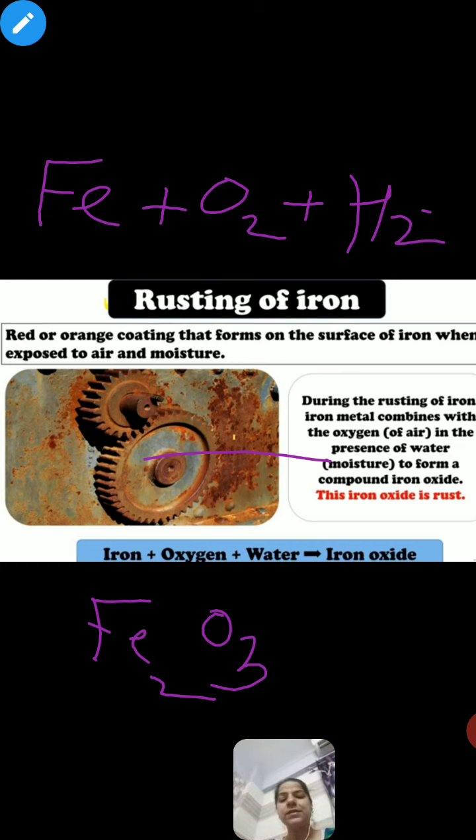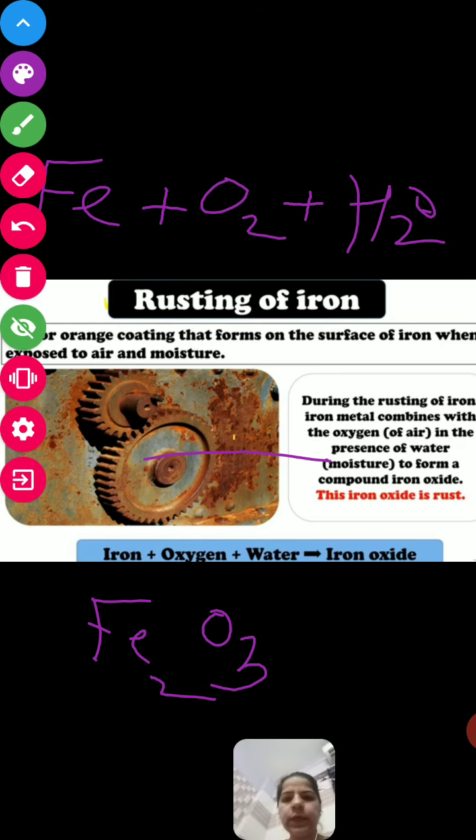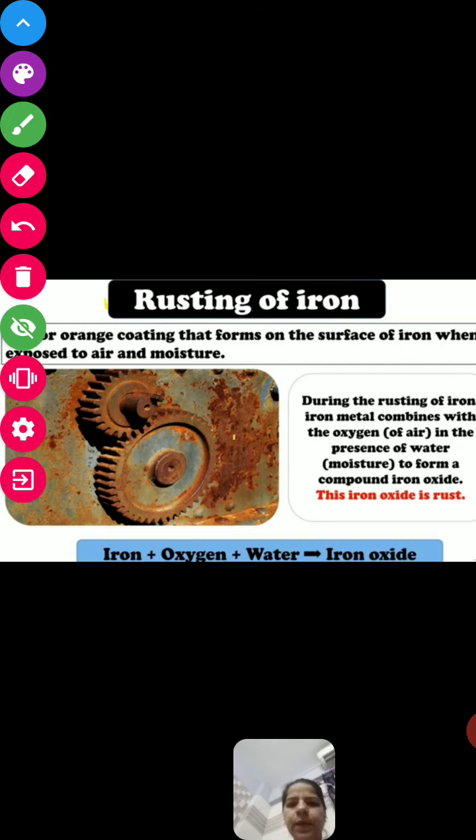So if you are asked in the exams what is the formula of iron rusting, you can say that it is Fe2O3, from Fe plus O2 plus H2O. By combining all these chemicals, we will get the equation Fe2O3, that means iron oxide. Okay, till here clear? Fine. Next topic.